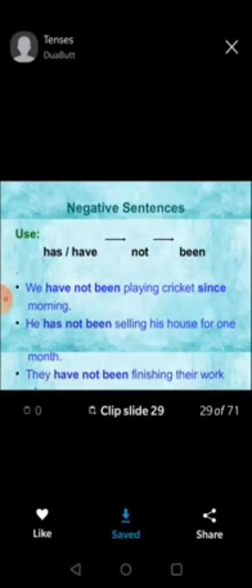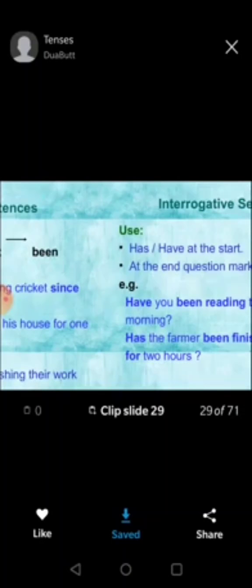We have not been playing cricket since morning. He has not been selling his house for 1 month. They have not been finished their work.